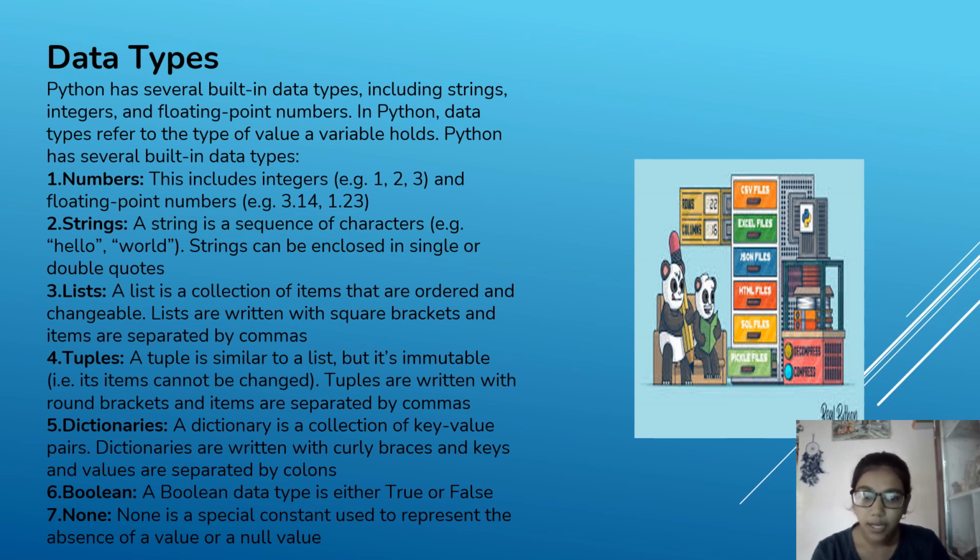Fourth, tuples. A tuple is similar to a list, but it is immutable. That is, items cannot be changed. Tuples are written with round brackets and items are separated by commas. Fifth, dictionaries. A dictionary is a collection of key value pairs. Dictionaries are written with curly braces and keys and values are separated by colons.